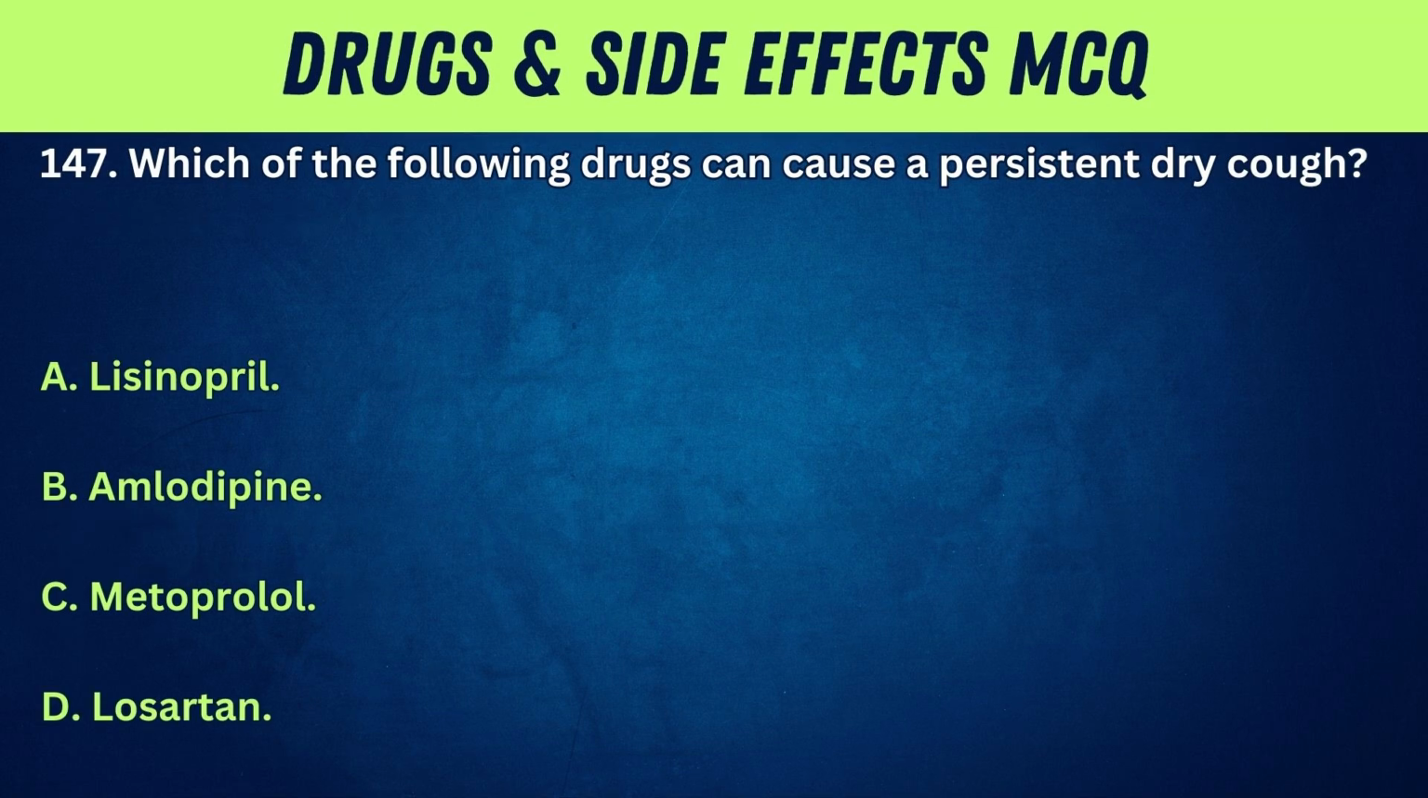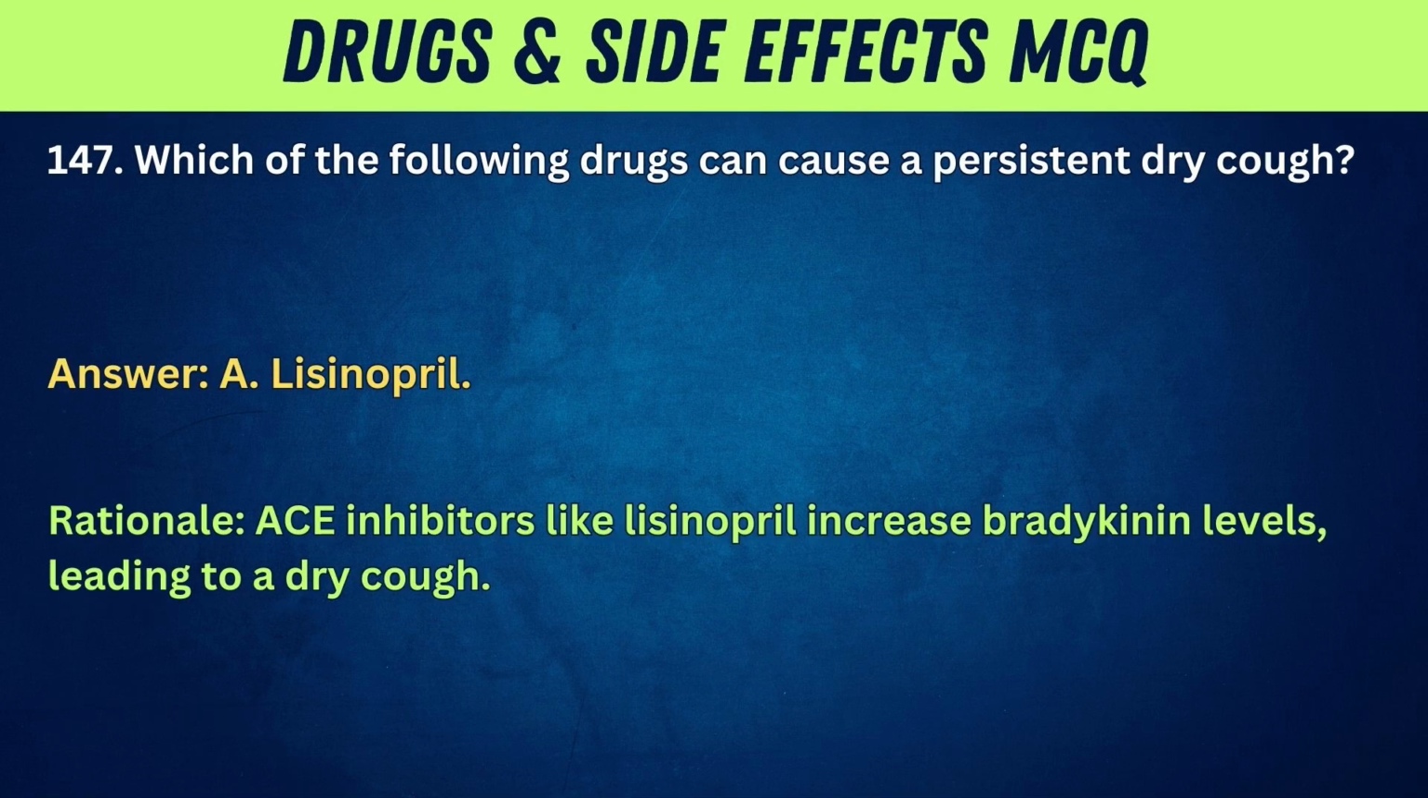147. Which of the following drugs can cause a persistent dry cough? A. Lisinopril. B. Amlodipine. C. Metoprolol. D. Losartan. Answer: A. Lisinopril. Rationale: ACE inhibitors like lisinopril increase bradykinin levels, leading to a dry cough.